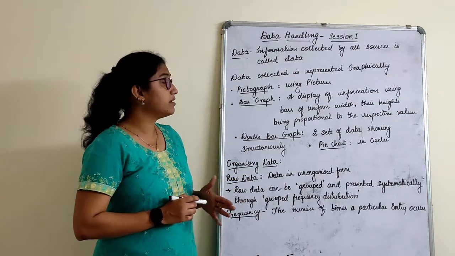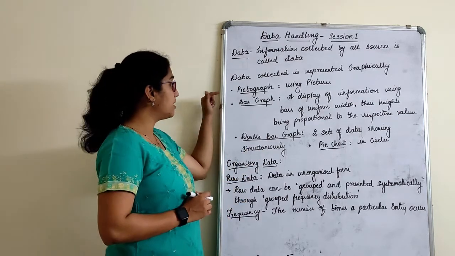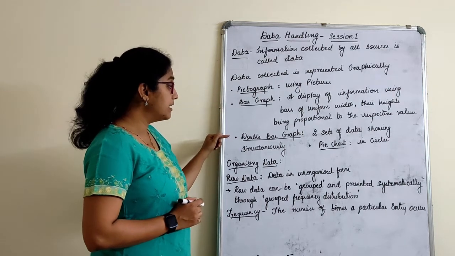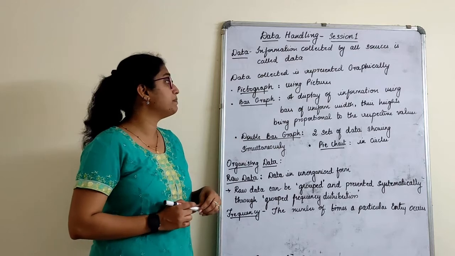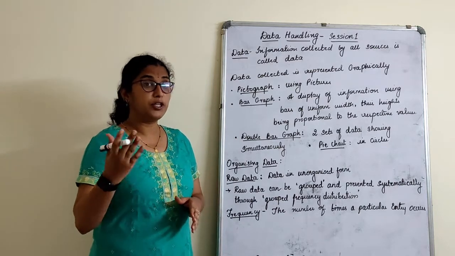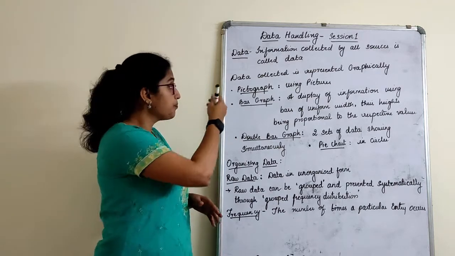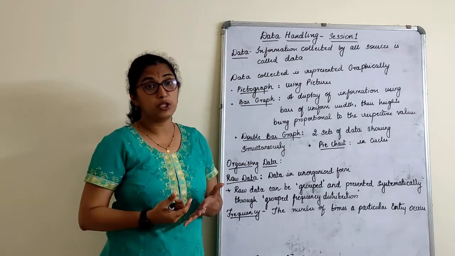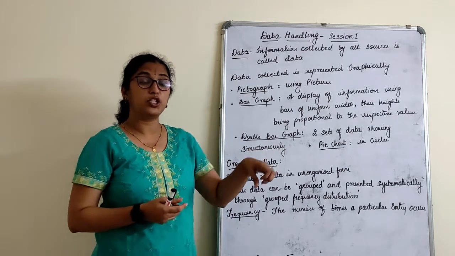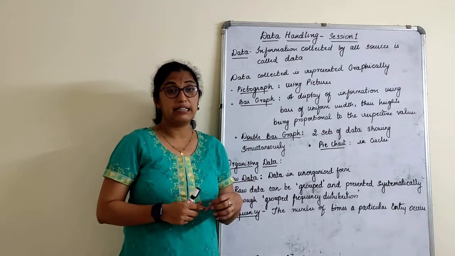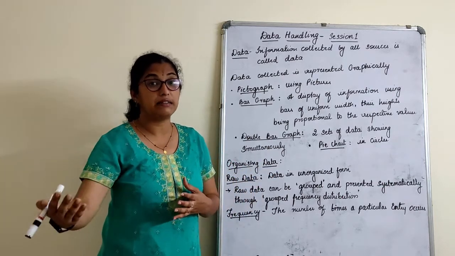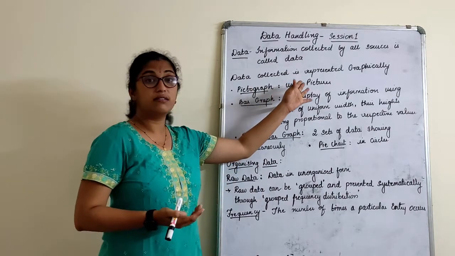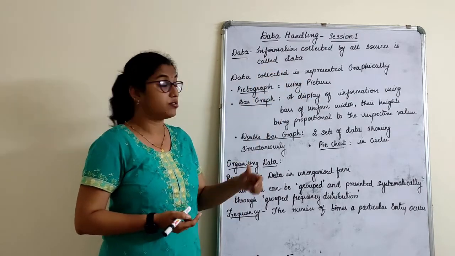This data can be represented graphically as a pictograph, bar graph, double bar graph and pie chart. When we talk about a pictograph, you can open your textbook to see the chapter. A pictograph uses pictures. For example, I can have pictures of a car and say that these many cars were sold in a particular year. So we can represent data using pictures.